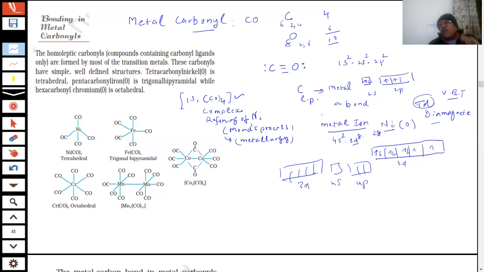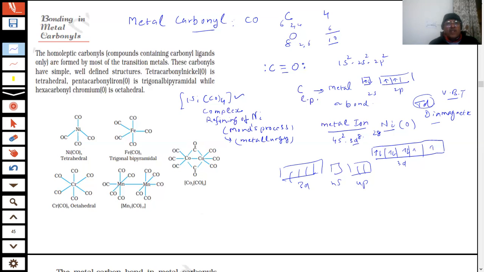So there are two types of bonding happening in this case: sigma and reverse pi. These two together are called a synergic bond, and they make the complex highly stable. That is the reason these complexes become highly stable. Tetracarbonyl nickel is tetrahedral. Pentacarbonyl iron, which is also zero, is trigonal bipyramidal, and hexacarbonyl chromium is octahedral.